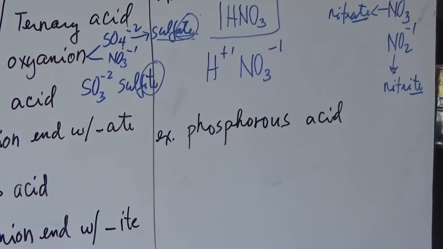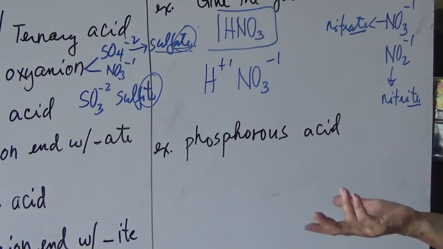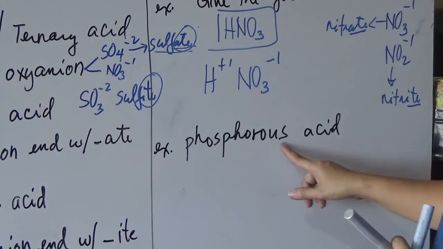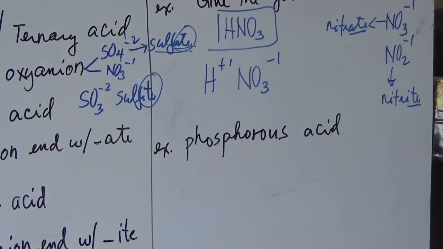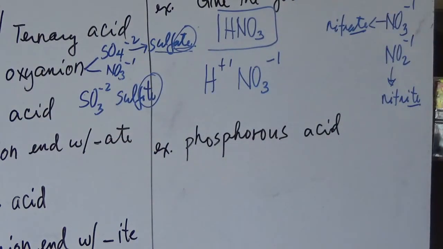So again, check on the prefix whether there is a hydro or none. So again, if there is no hydro prefix, meaning it is not a binary acid, and it ends with "ous," so it is an oxy acid, and of course it's a ternary acid.